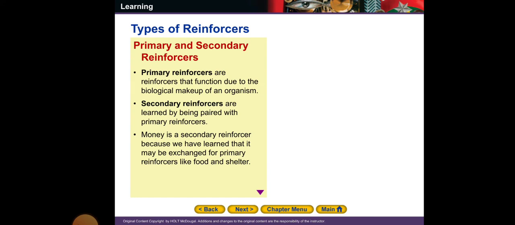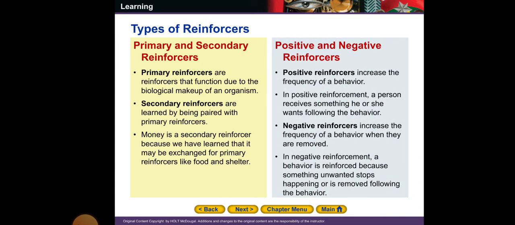Types of reinforcers. We have two types of reinforcers: primary and secondary reinforcers. Primary reinforcers are reinforcers that function due to the biological makeup of an organism. What about secondary reinforcers? We will give some examples to make it clearer. Secondary reinforcers are learned by being paired with a primary reinforcer. Money is a secondary reinforcer because we have learned that it may be exchanged for primary reinforcers like food and shelter.